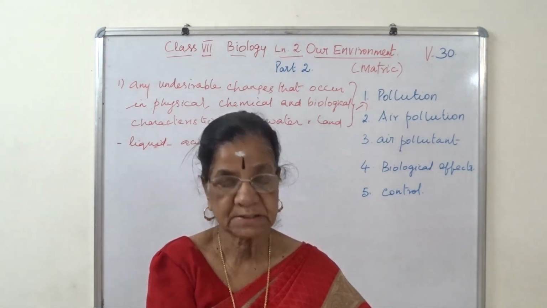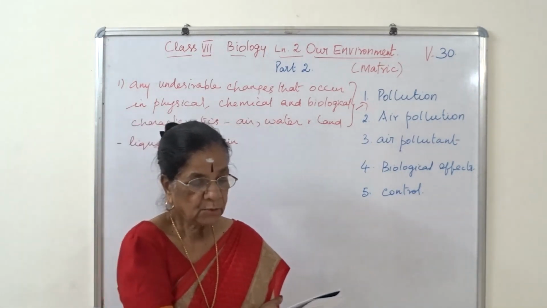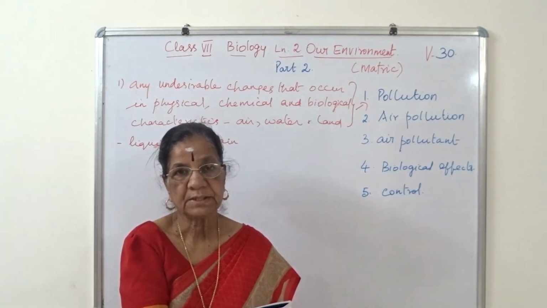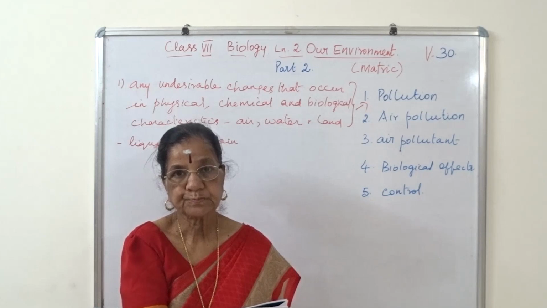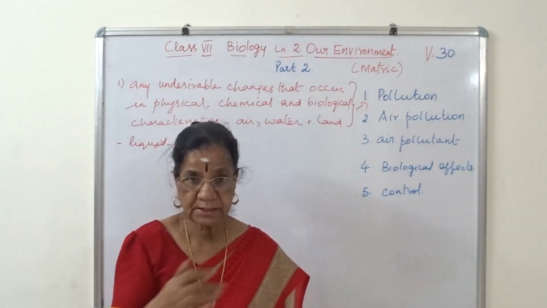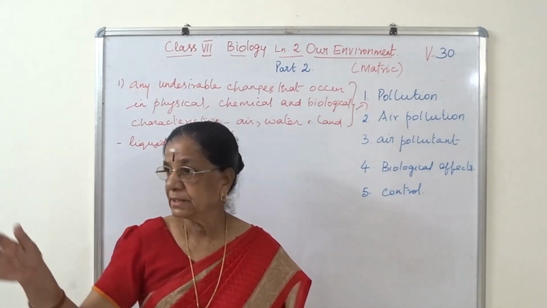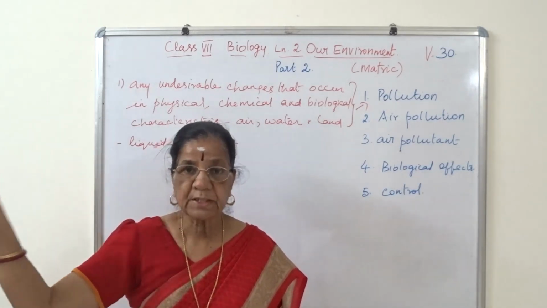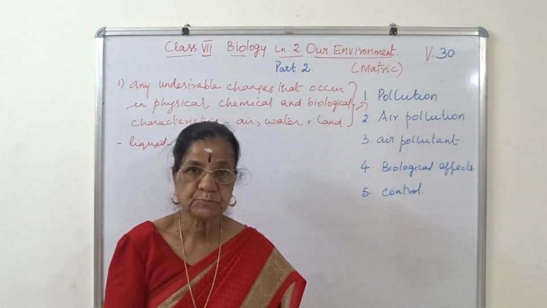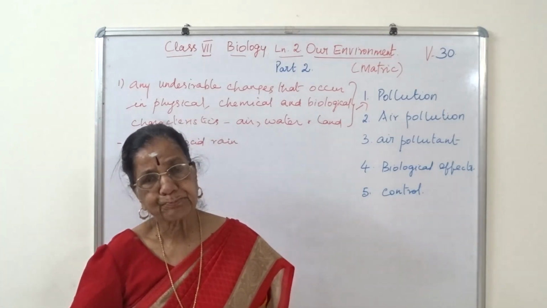Smoke particles block the surface of the plants and hence photosynthesis gets affected. What do you understand? Suppose I am in Kerala, and in my neighboring house they are constructing a first floor. All the dust will fall on my garden.